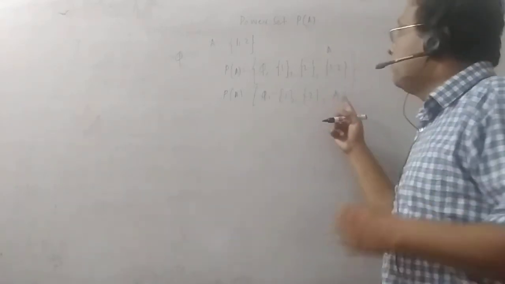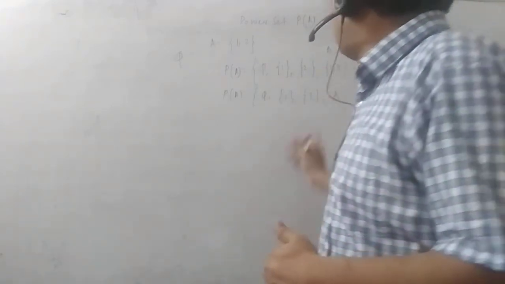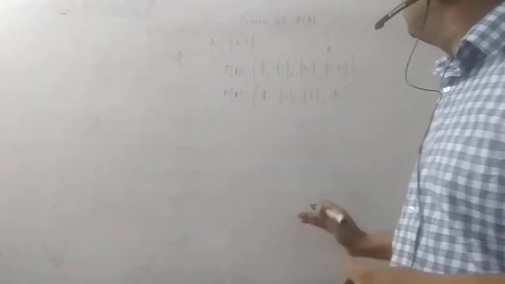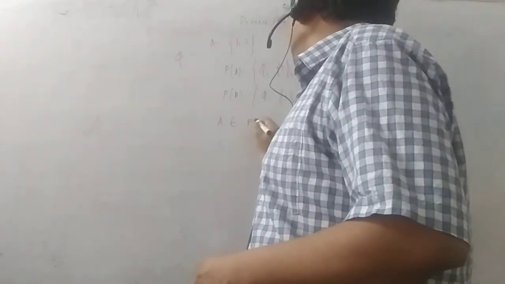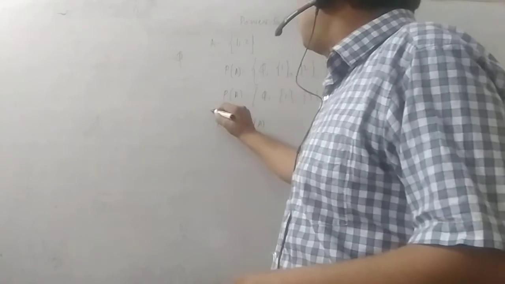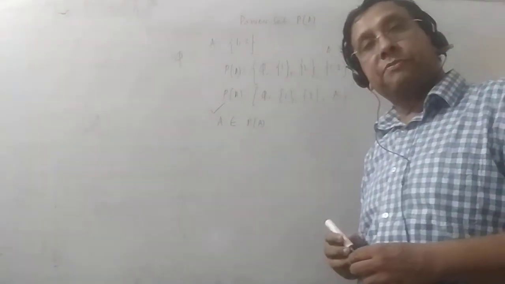From here we have got another very important concept. That's why I have willingly written this way. That is, this A belongs to the power set of A. Very, very interesting proposition.